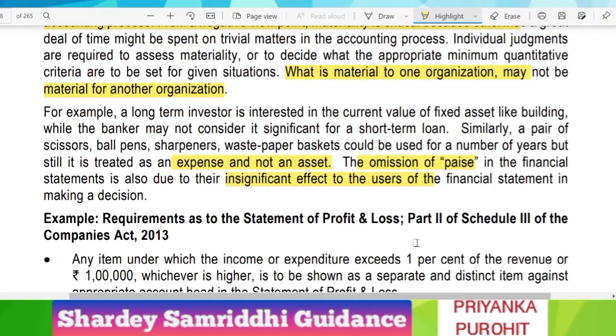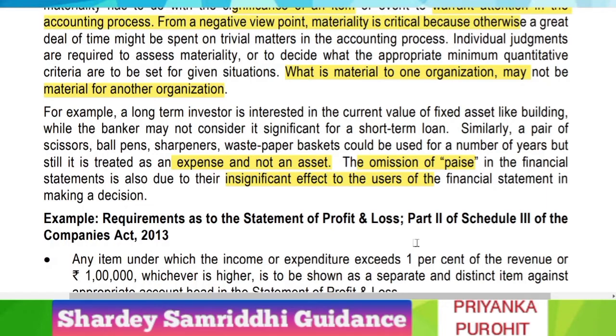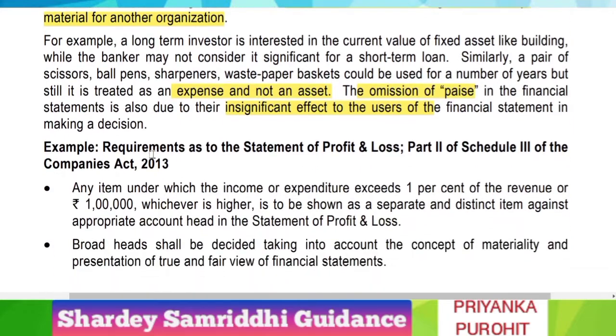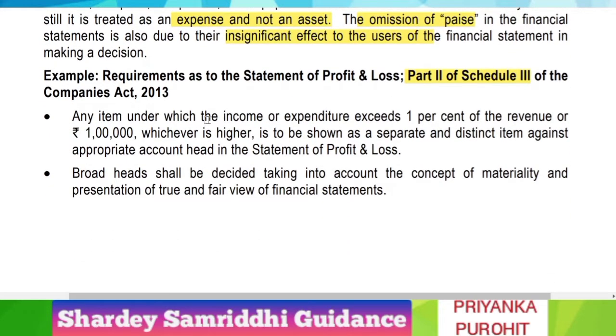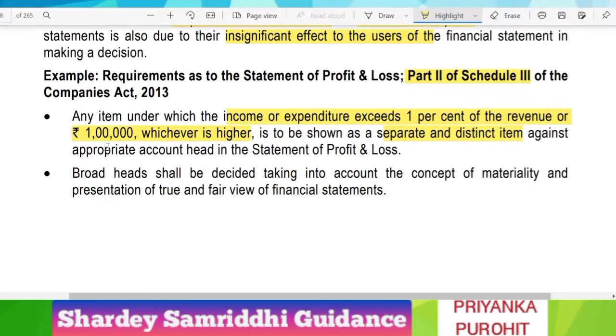So we also ignore paise. Rupee, we only consider the round of rupee and we ignore the paise. Some examples: requirement as to the statement of P&L, part 2 of schedule 3 of the Companies Act 2013. Any item under which income or expense exceeds 1% of the revenue or 1 lakh, whichever is higher, is to be shown as a separate and distinct item against the appropriate account head in the statement of P&L.